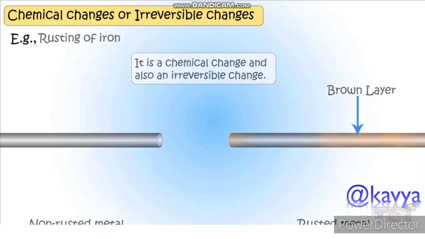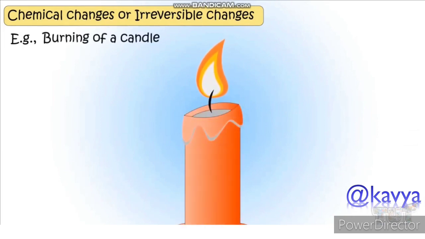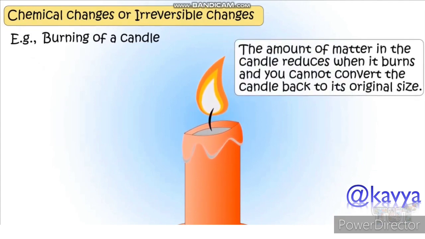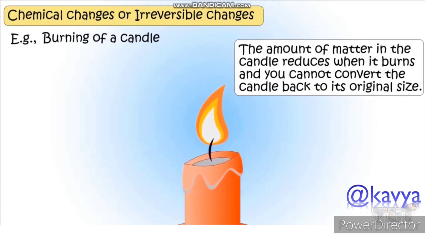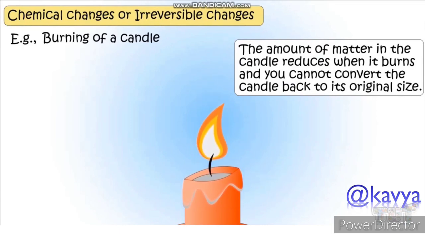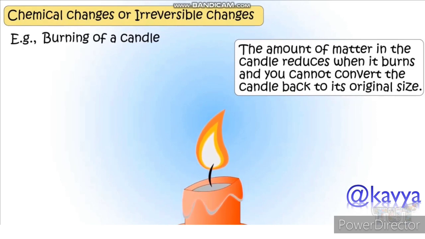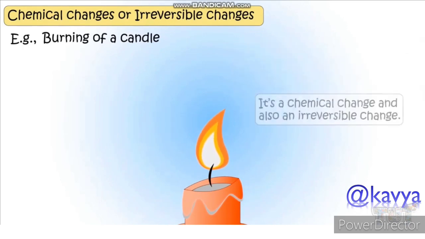Okay. Students, now we have another example, burning of a candle. When you light a candle, the size of the candle reduces with time. The amount of matter in the candle reduces when it is burning and can't be converted back; the candle does not return to its original shape. Students, it is a chemical change and also an irreversible change.